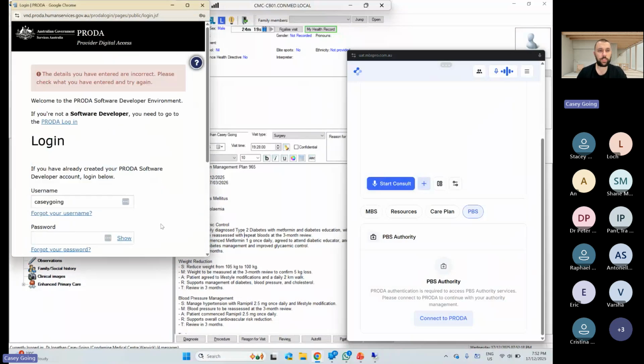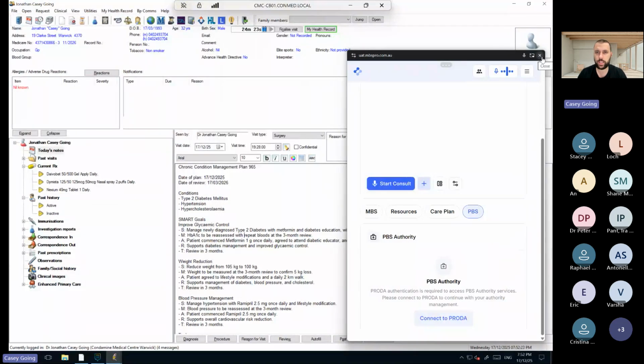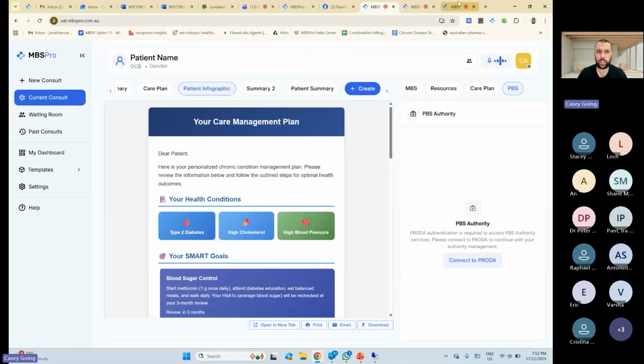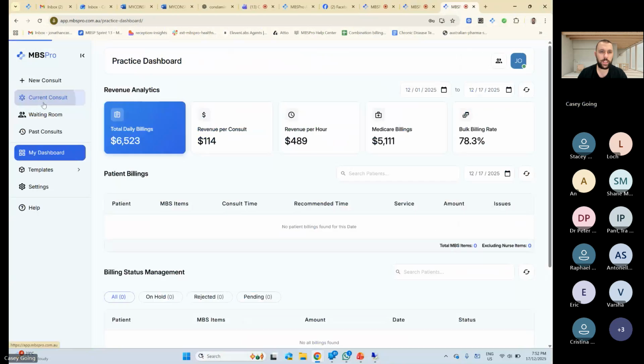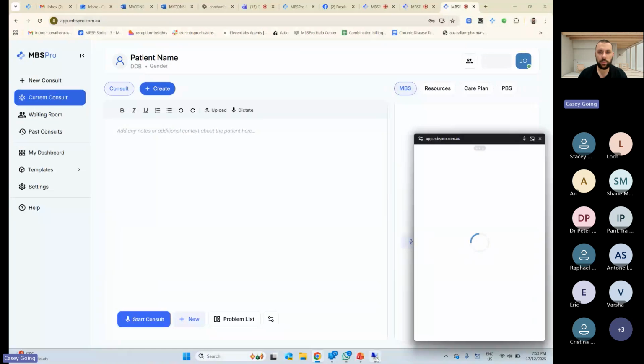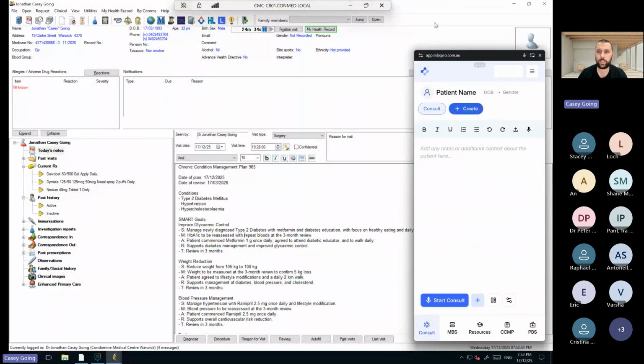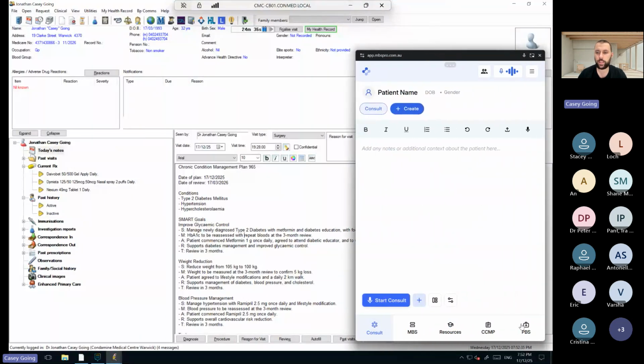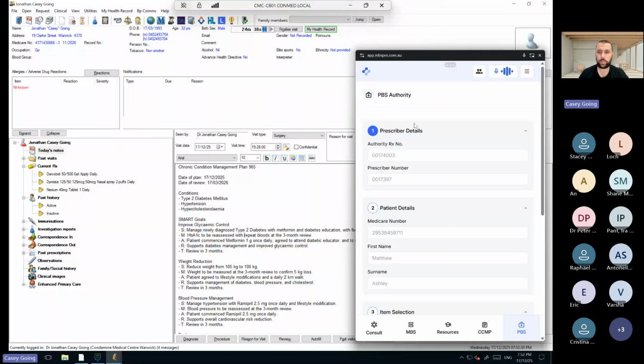It will stay logged in for, oops, I know what the issue is. This is my testing one. Let me try that again. Here we are. So PBS authorities does not work in our test environment. It only works in the real environment. So connect it to Proto. It's already connected because it stays logged on for a week.